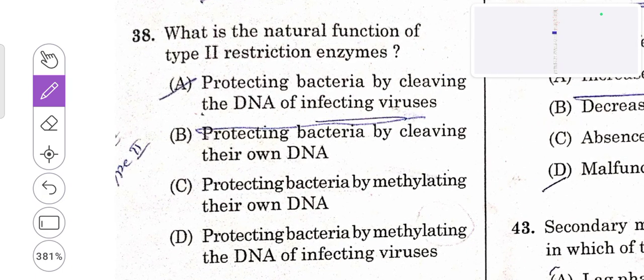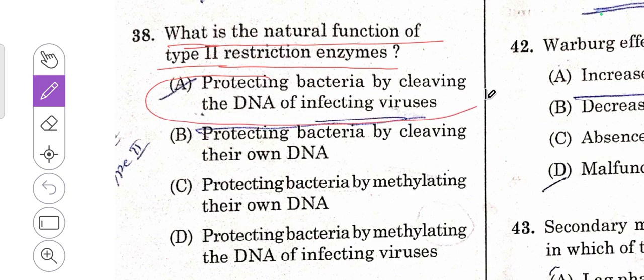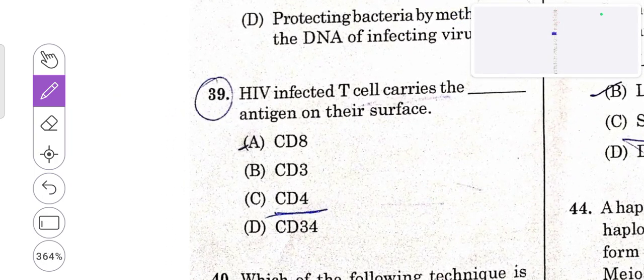38th question, what is the natural function of type 2 restriction enzymes? So this type 2 restriction enzyme helps in protecting bacteria by cleaving the DNA of infected virus. So A is the right answer. Then